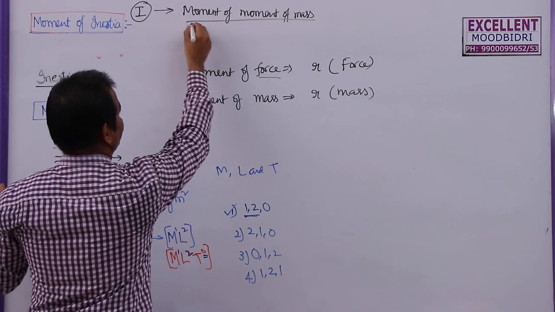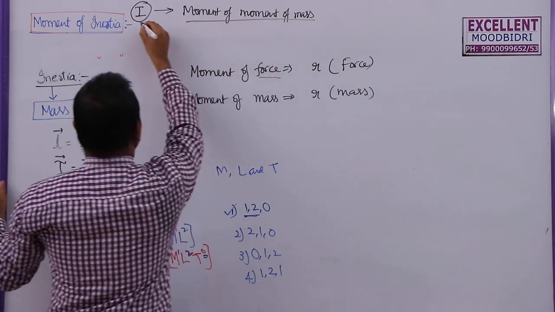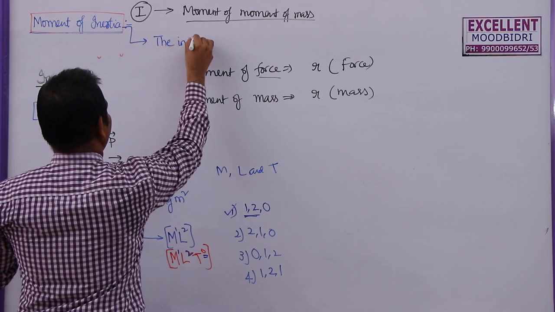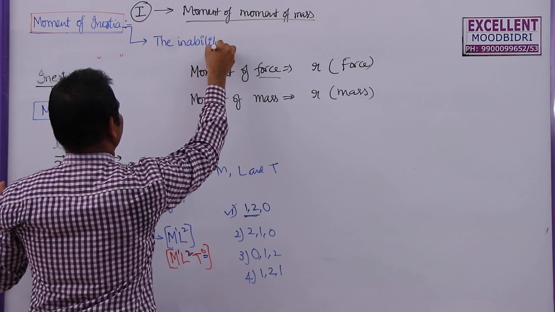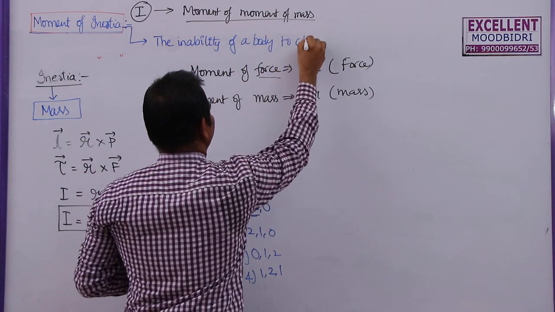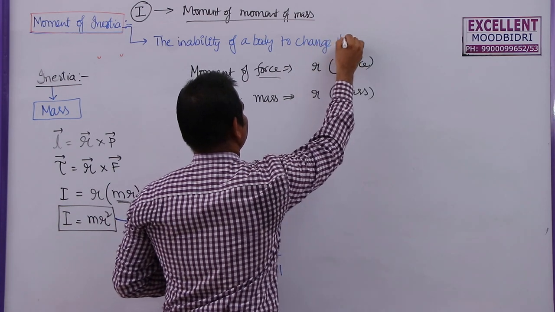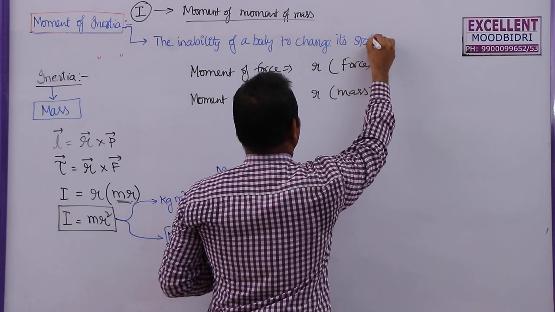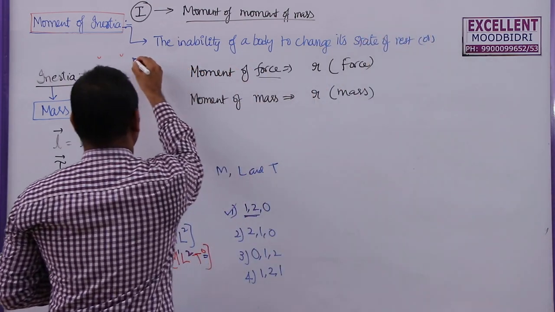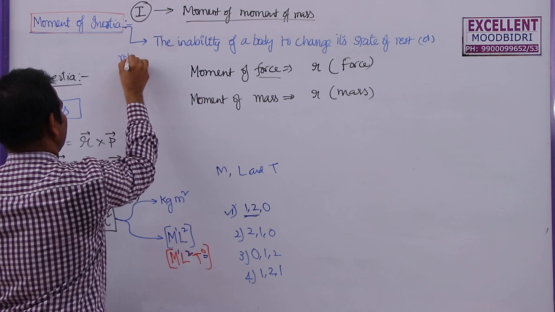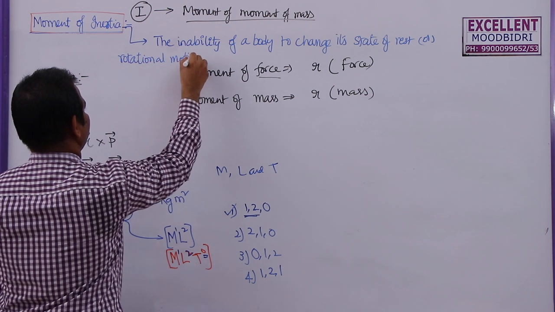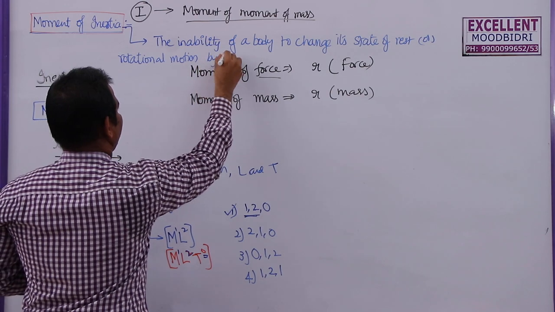So the definition of moment of inertia: it is given by the inability of a body to change its state of rest or uniform rotational motion by itself.